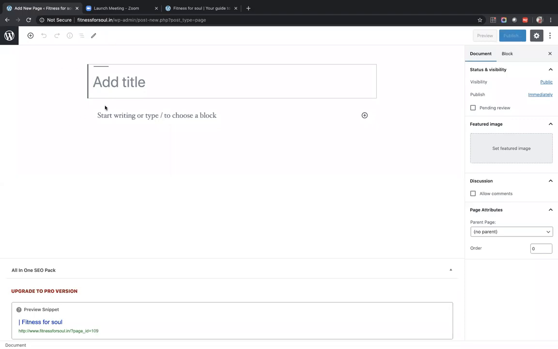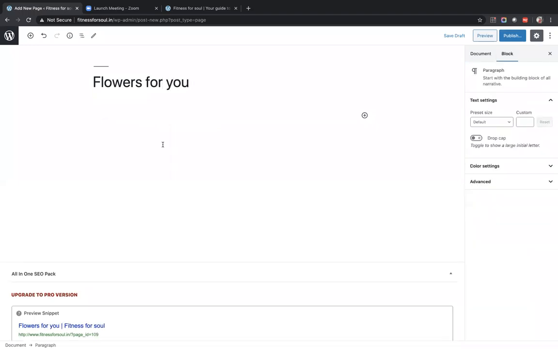So let's see this. This is the place where we will enter the first title of our page. Let's take a simple sample. It's like flowers for you, and give it a basic content which says flowers are the best suited gift for this season to all.